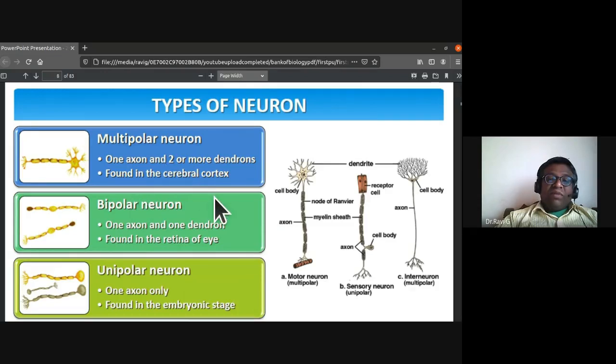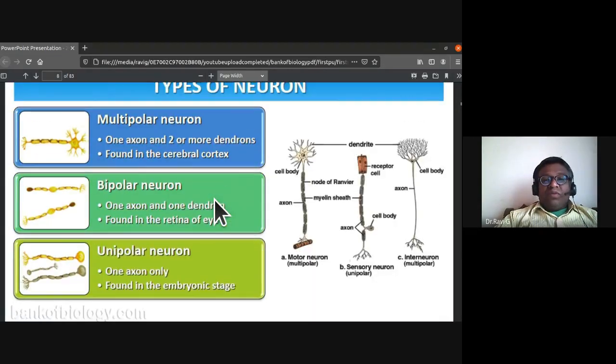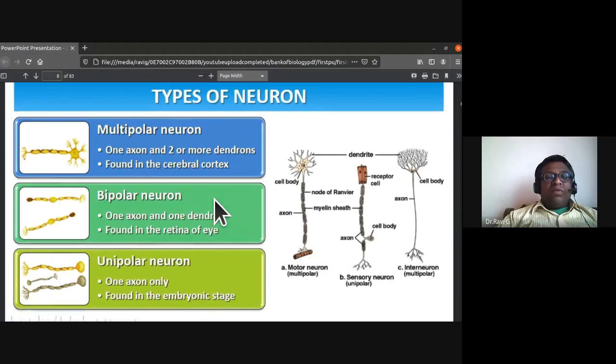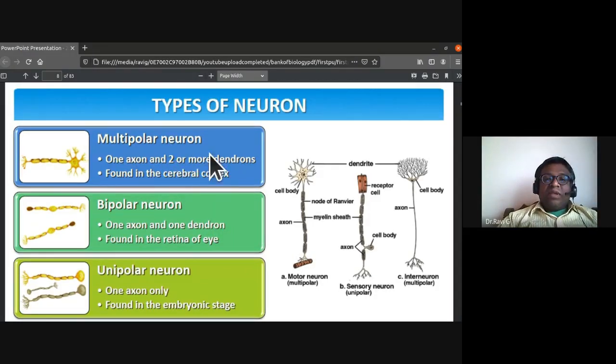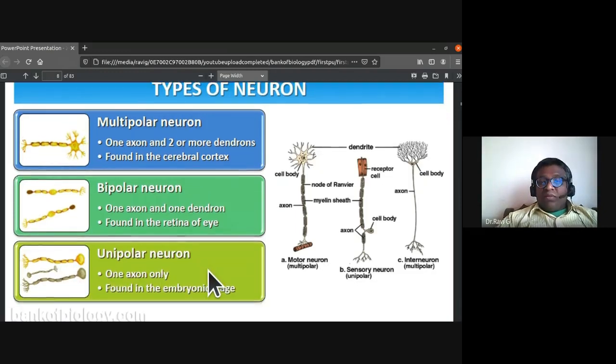This is what you have to remember regarding the types of neurons. There are three types of neuron. The multipolar neuron has a single axon and two or more dendrons, and is found in the cerebral cortex. The bipolar neuron has one axon and one dendron, and is found in the retina of the eye. The unipolar neuron has one axon only and no dendrons, and is found in the embryonic stage.